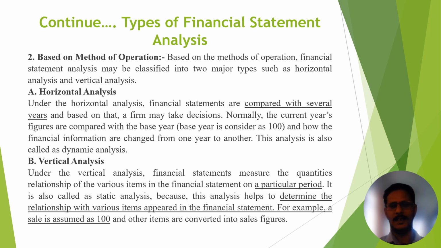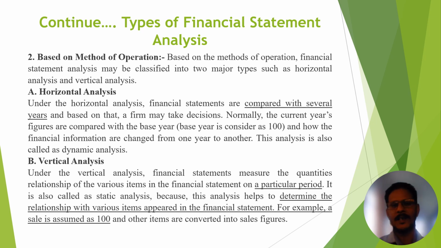Suppose sales is assumed 100 and other items are converted into sales figure. Here we consider sales as 100%. According to sales, different items like direct expenses, indirect expenses, direct income, indirect income, we compare with all things.